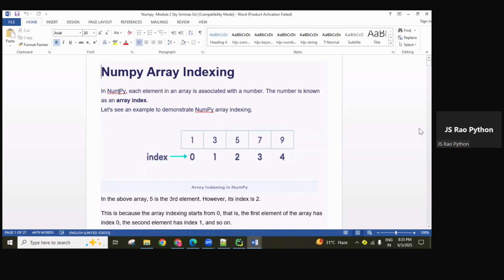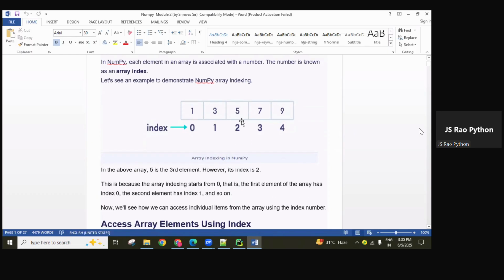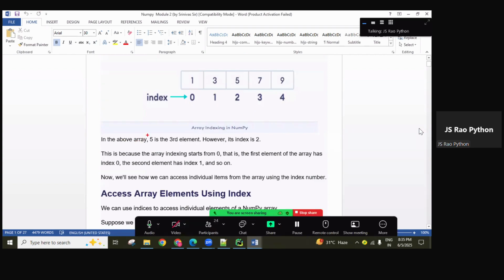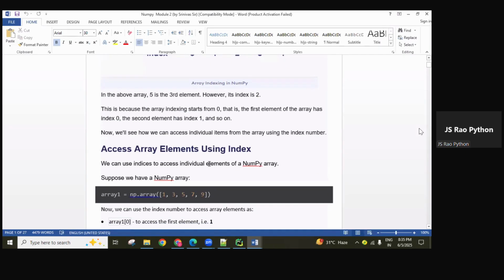Using the index values, we can access the elements. That is called array indexing. Go through this theory and you will understand. Now here, 5 is the third element, however its index is 2. This is 5, and its index value is 2. Even though it is the third element, the index is 2. Why? Because the index starts from 0. That information is given here.